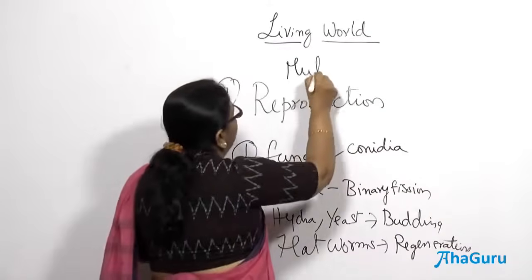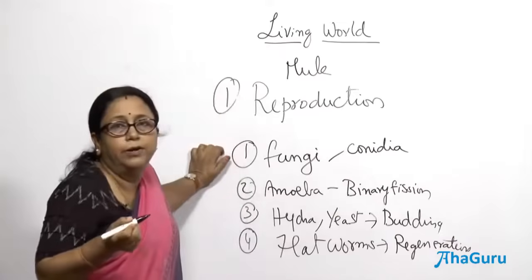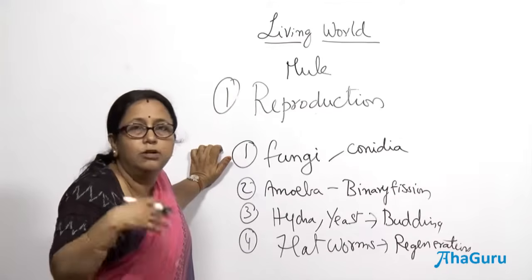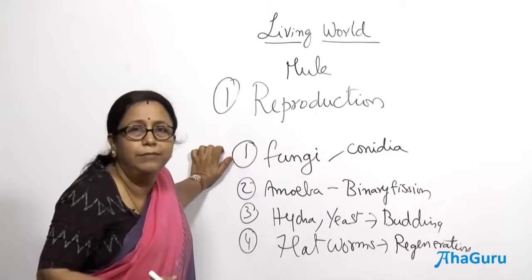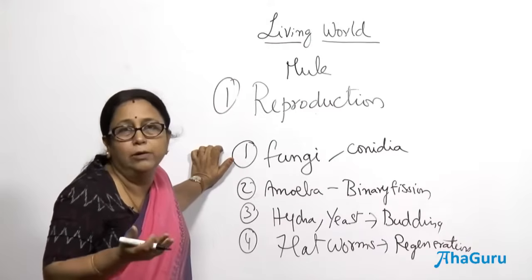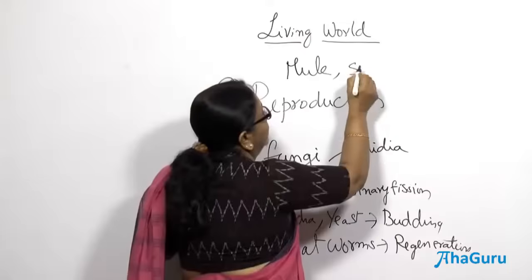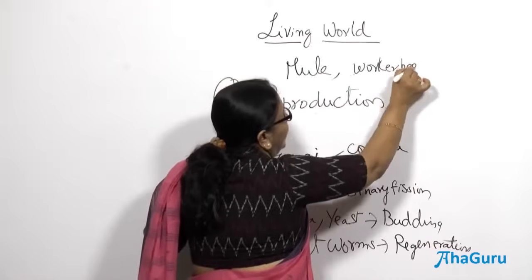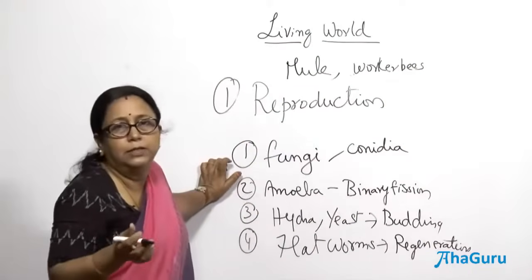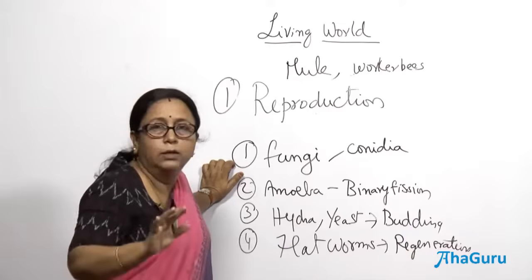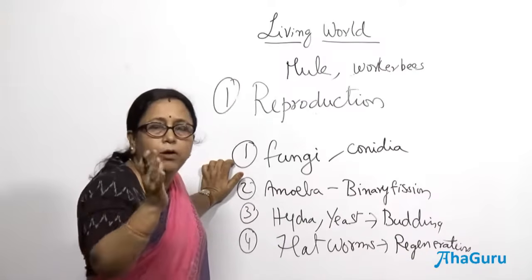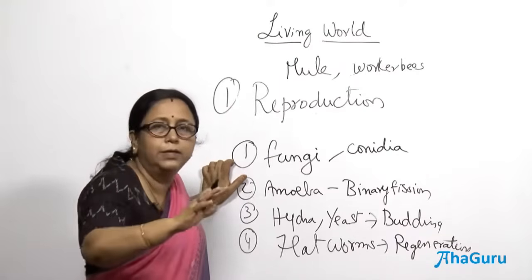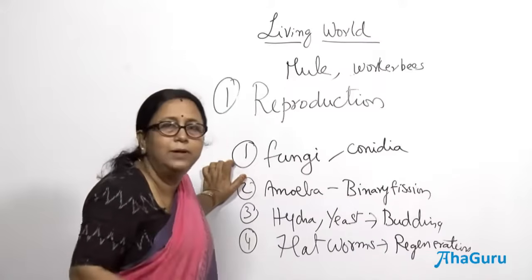So, this animal mule, right, it is sterile. It is produced from a donkey and also horse. So, it is a combination of both. It is sterile, it cannot reproduce. So, can you call it as non-living just because it is not able to reproduce? No, you cannot. Say for example, sterile workers, the worker bees. If you look at the worker bees, they never reproduce. They are sterile, they are meant only to do work. Who reproduces in honeybee colony is only the queen along with the male, that alone will reproduce. Rest of the workers are sterile. So, can we call them as non-living?